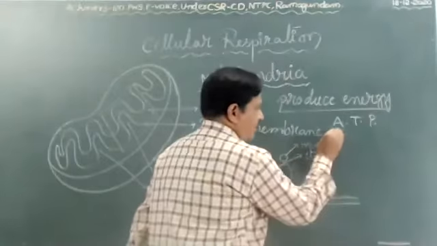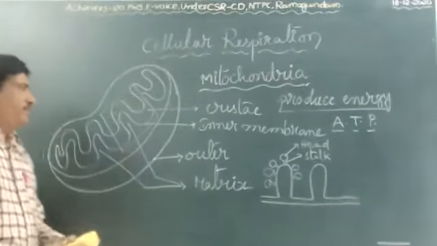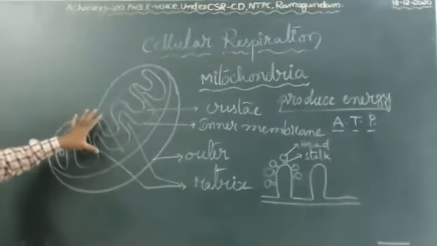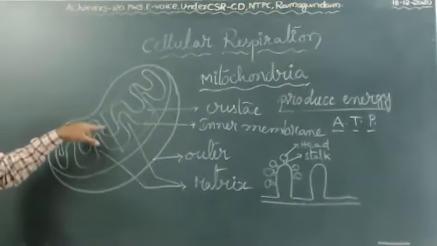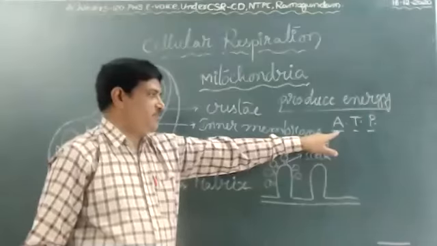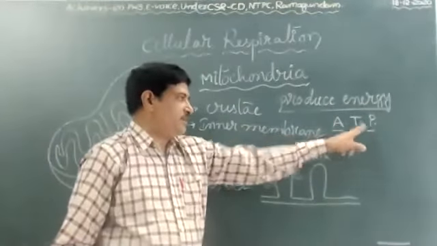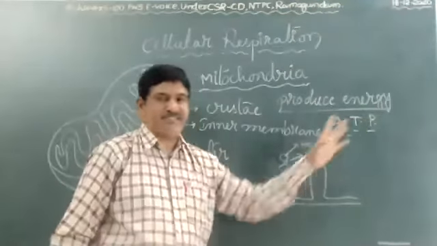ATP means adenosine triphosphate. Okay, mitochondria are very important: respiration occurs in eukaryotes and produces energy in the form of ATP, adenosine triphosphate. Adenosine molecule has 3 phosphates.